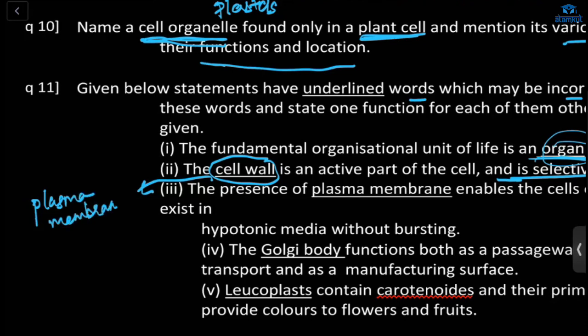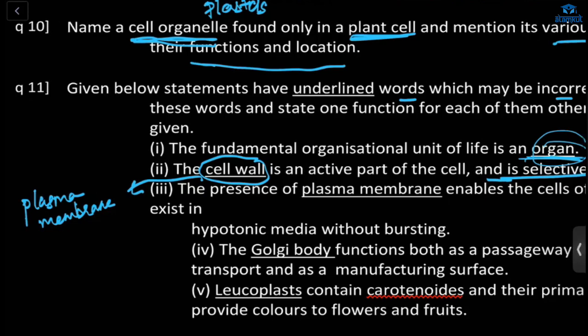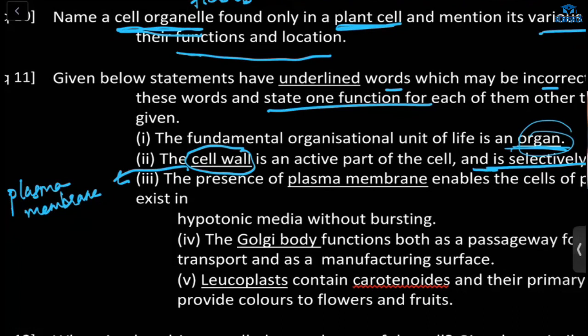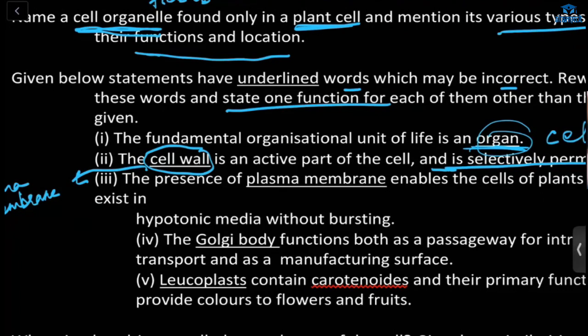For both the cases, you have to write one function. Okay, they have to state one function. And the plasma membrane is called selectively permeable membrane because it regulates, because ma'am, it allows only some of the substance to enter it. No. And so, one thing here, you have corrected this sentence.